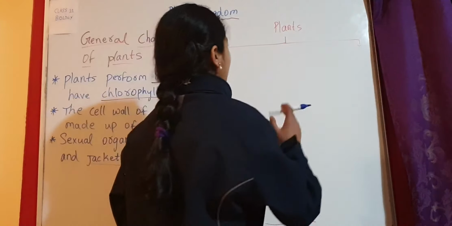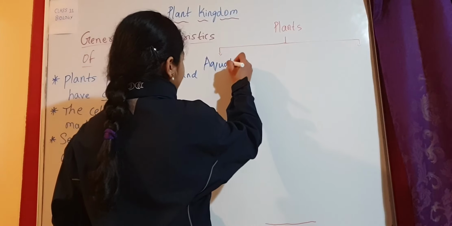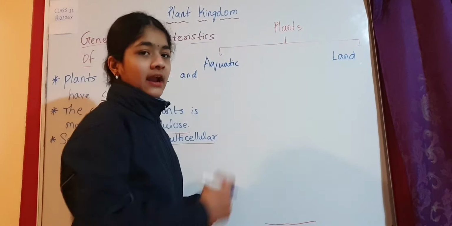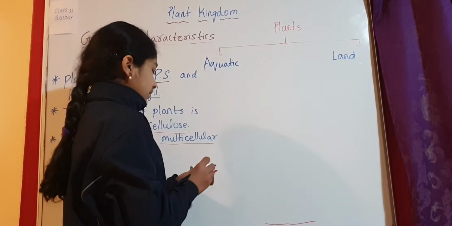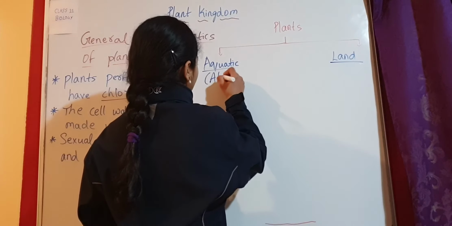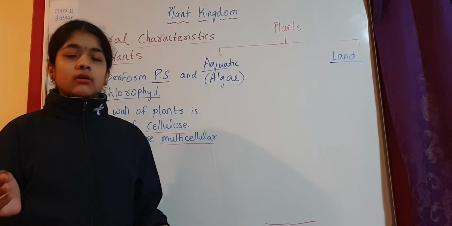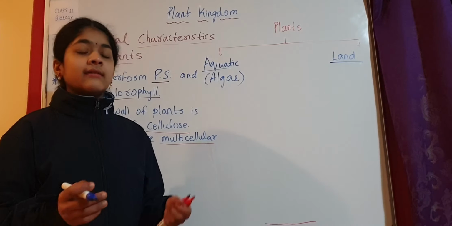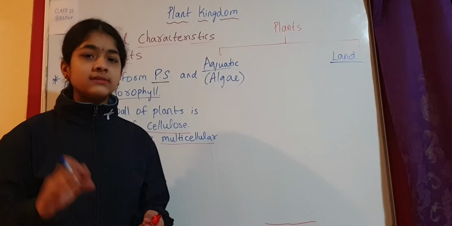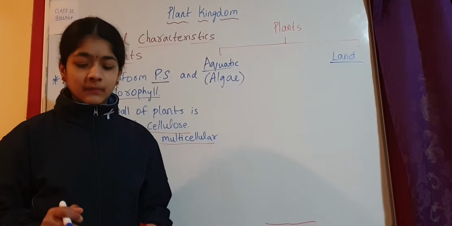we can classify plants into 2 types. Plants can be aquatic, or plants can be on land. We can call them aquatic plants and land plants. Now, aquatic plants are algae. When we go to a water body, a river or a lake or a little stream or ponds, we see some green layer which is present on the surface of the water. That is nothing but algae. So these are aquatic plants. That means they are present in the water.